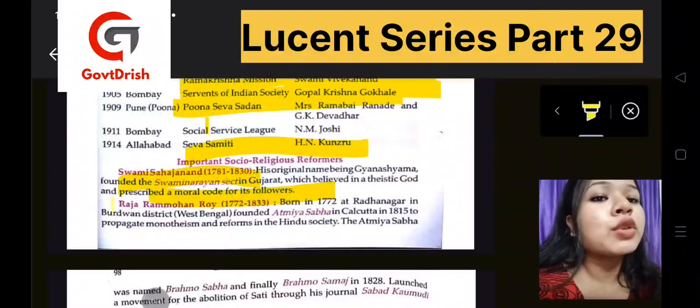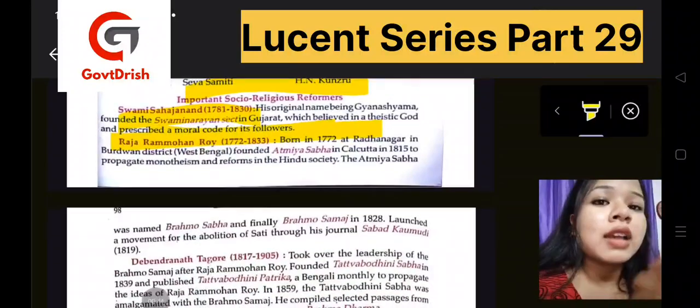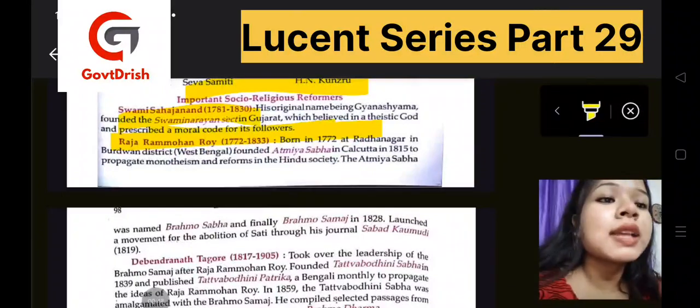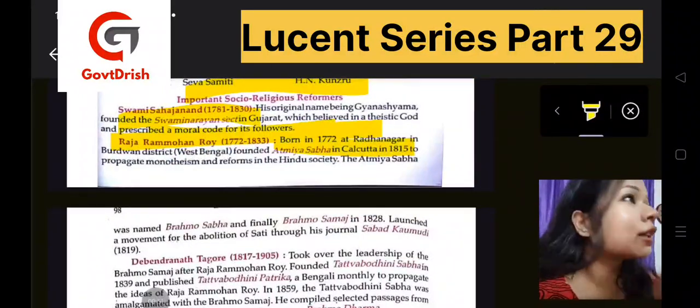Then we have Raja Ram Mohan Roy. He was born in 1772 at Radhanagar, that was in Burdwan district, West Bengal, and he had founded the Atmiya Sabha in Calcutta. Okay, and then what was their belief?